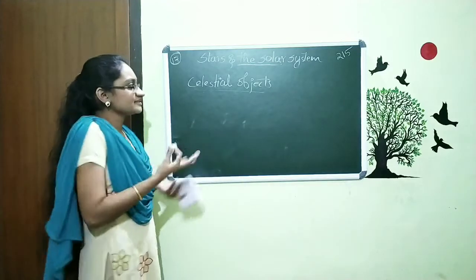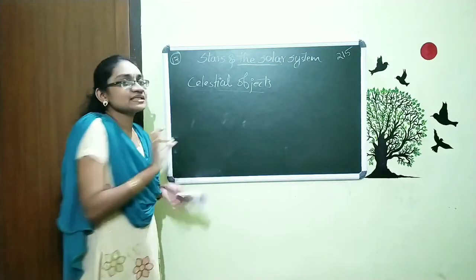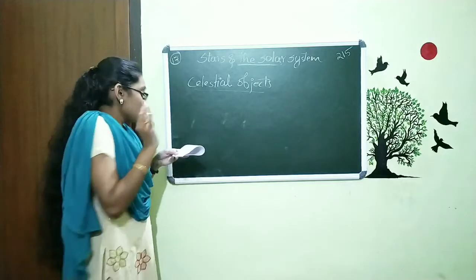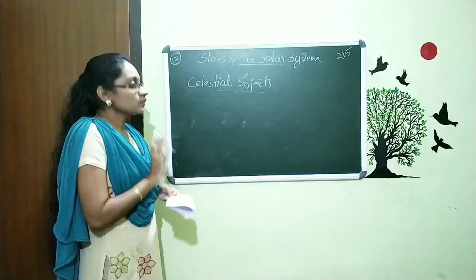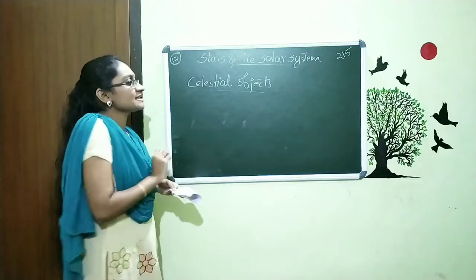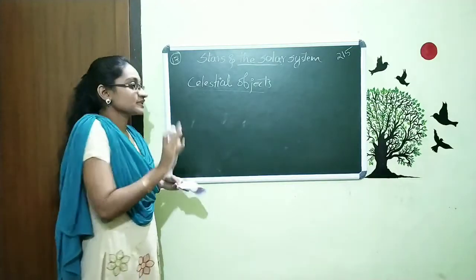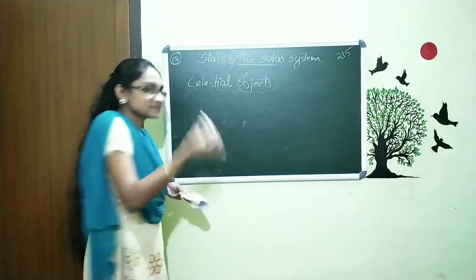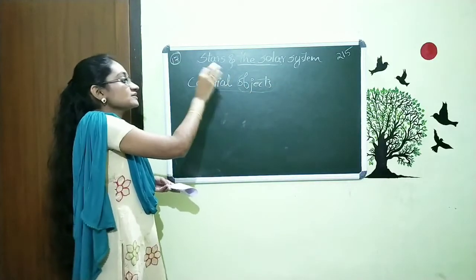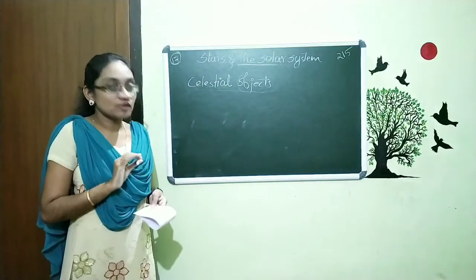We already said this, we just stated it in a proper statement. This is about celestial objects. I think it's clear for you. Just remember the name celestial objects.